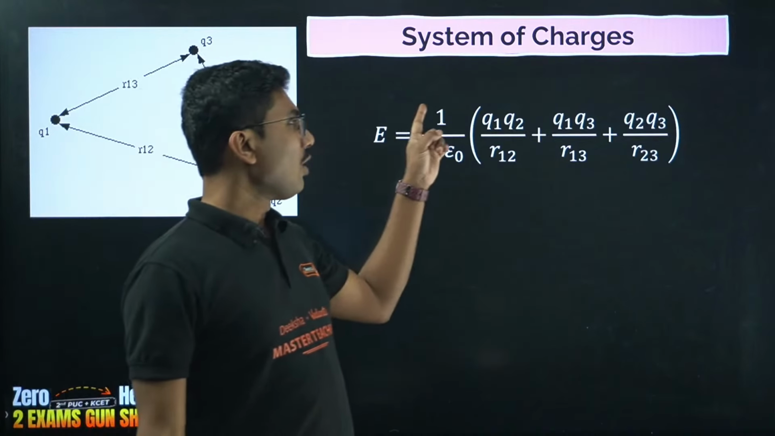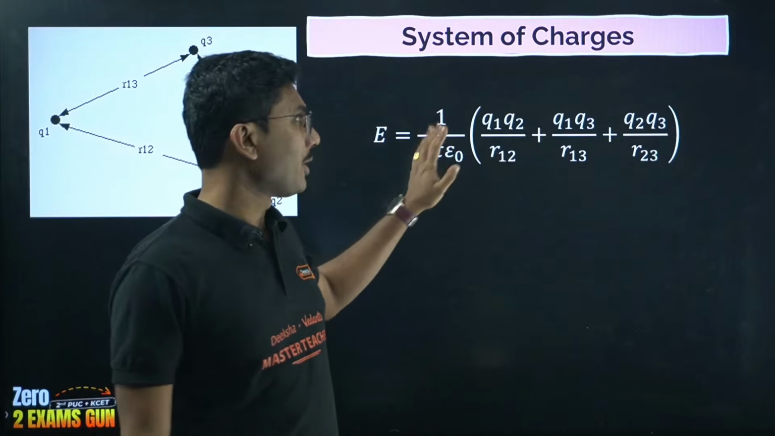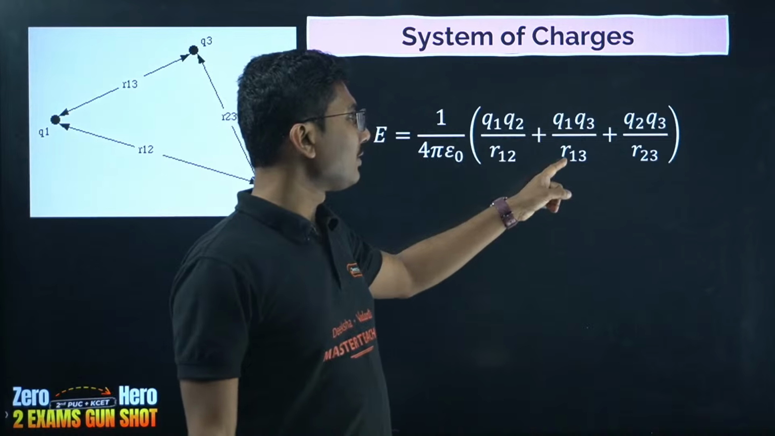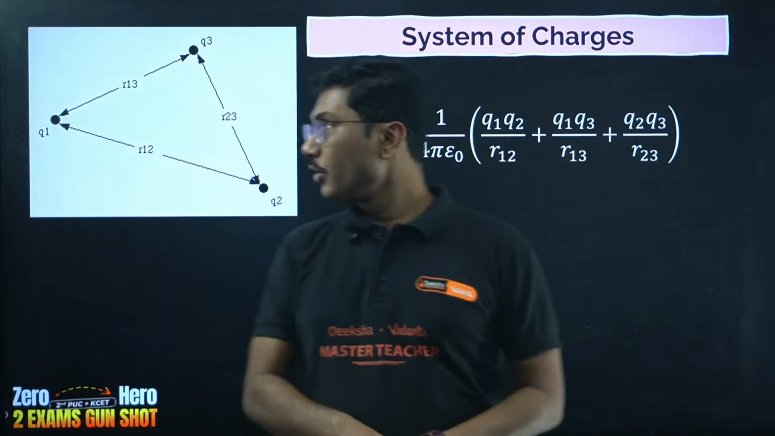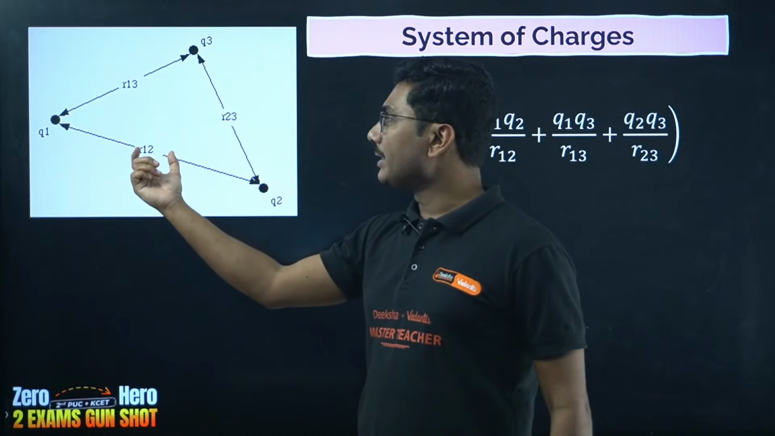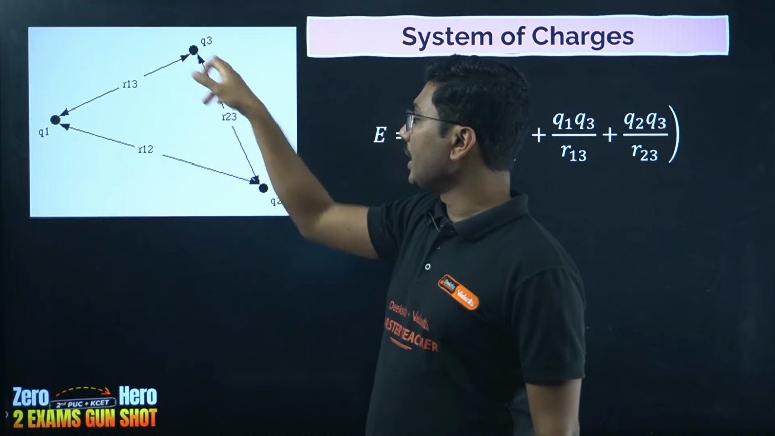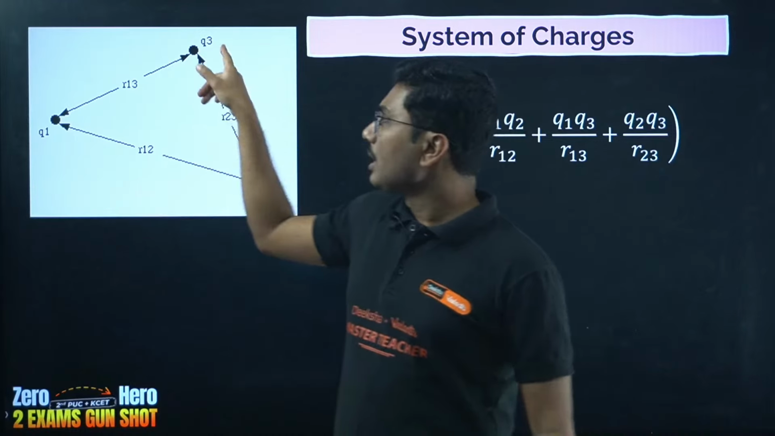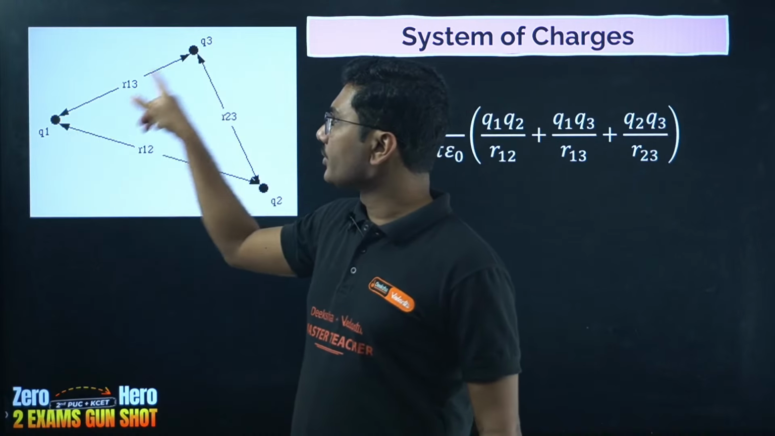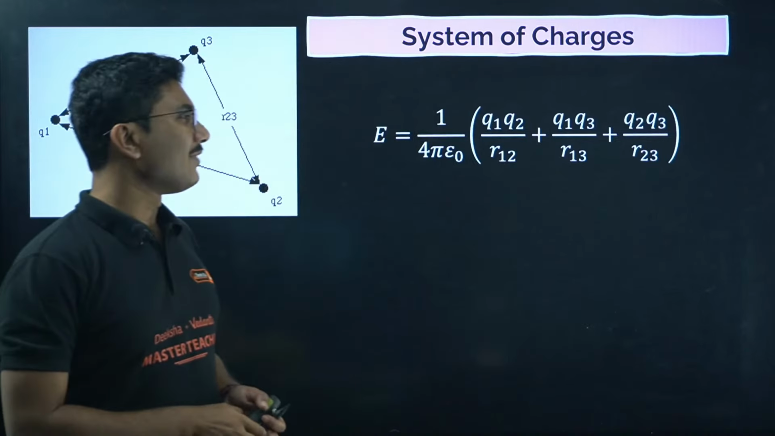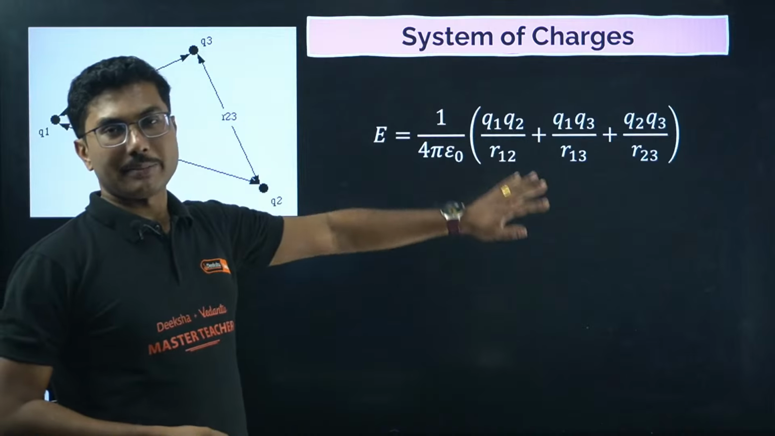The potential energy will be 1 by 4 pi epsilon naught, which is common, times Q1 Q2 by R12, plus Q1 Q3 by R13, plus Q2 Q3 by R23. So you take any two charges, multiply them, divide by the distance between them. Similarly, you take another two charges and divide them by the distance between them. Lastly, take the last two charges and divide them by the distance between them. Okay, remember this very easy formula, but don't make mistakes.